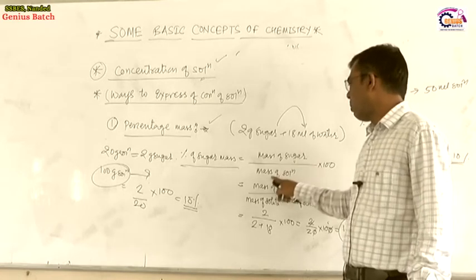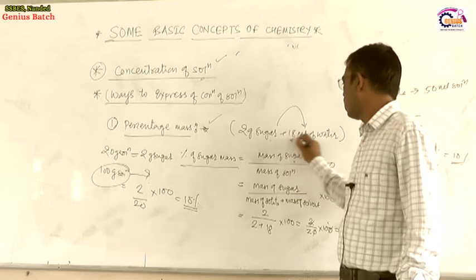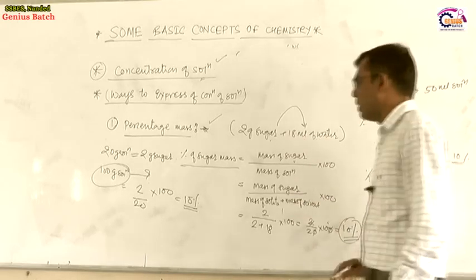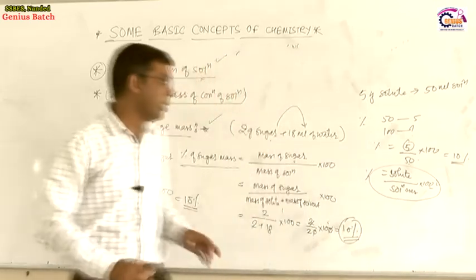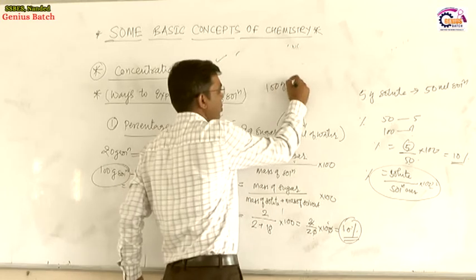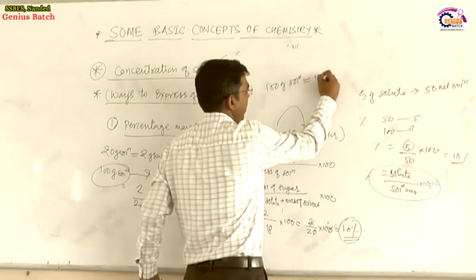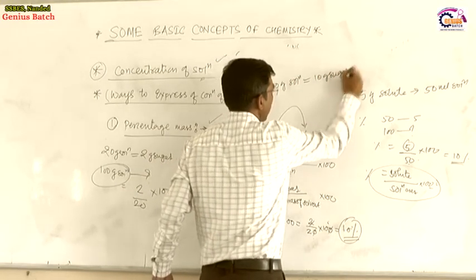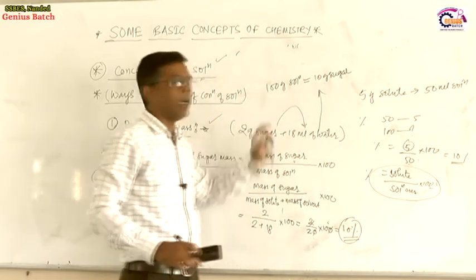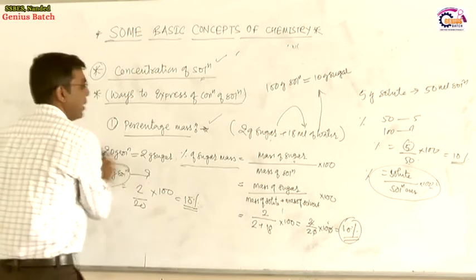Mass of solution means mass of solute plus mass of water, into 100. It will give the value, it is equal to 10%. It means that 100 gram of solution contain 10 gram of sugar. So 2 in 18 means 10 in 100 gram. That is called percentage mass.